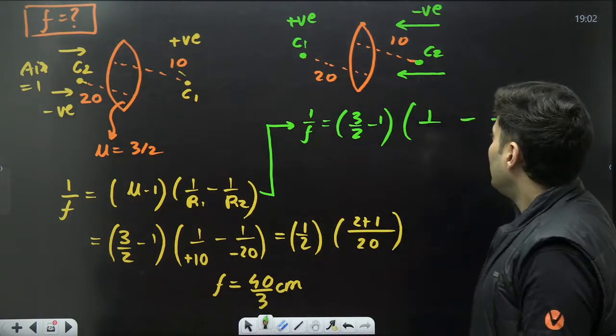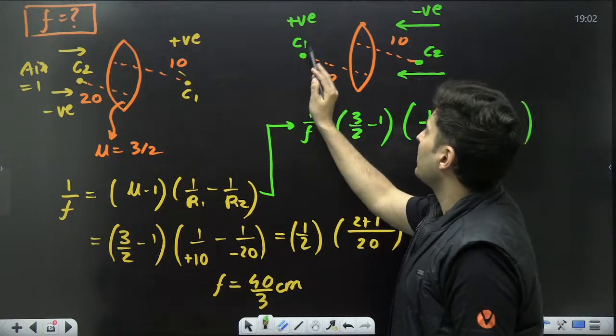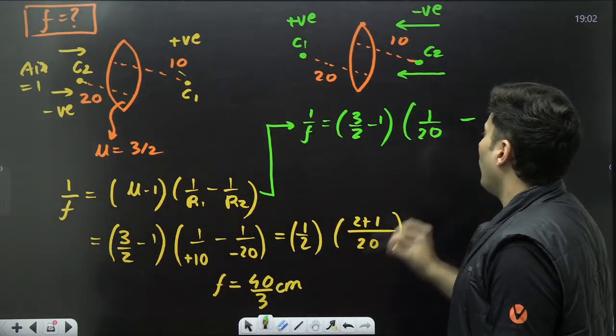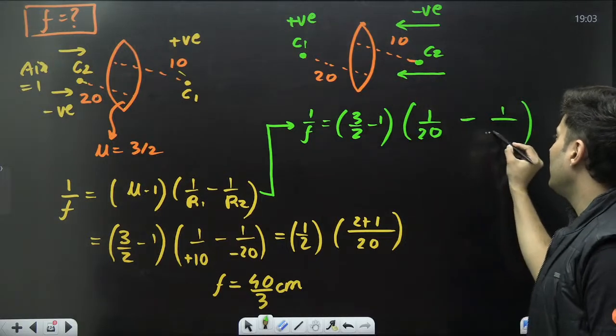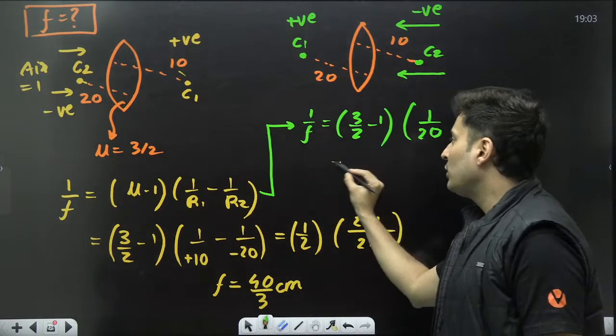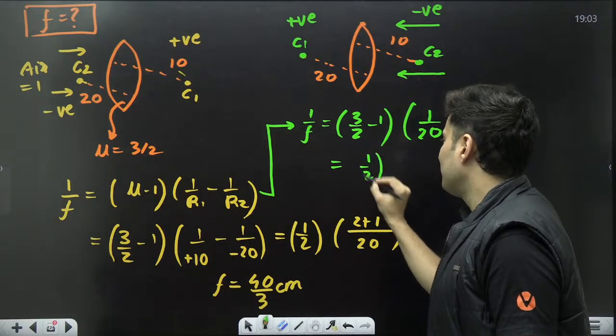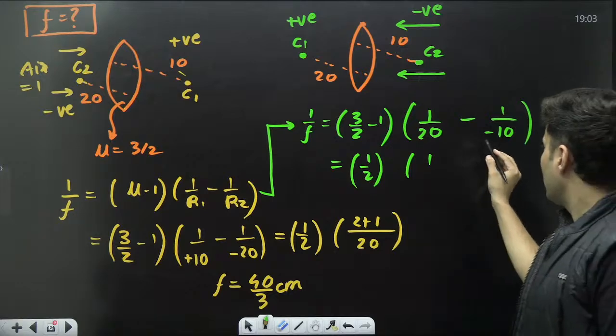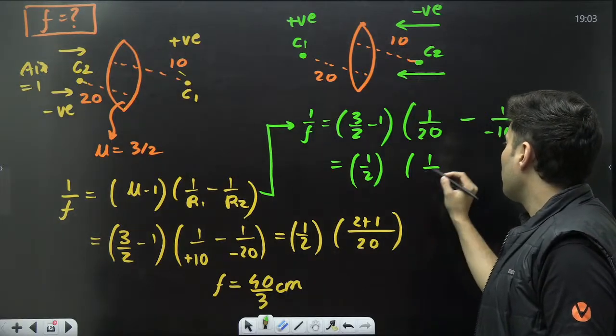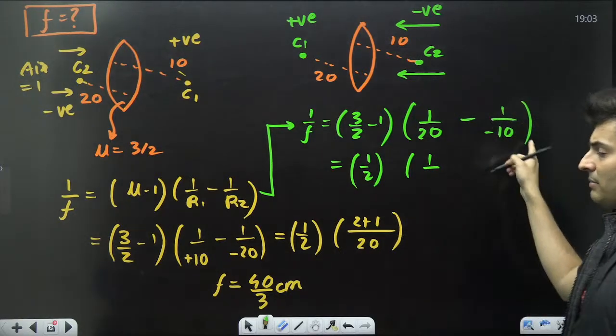What is R1? Look at it. C1 is here, on the positive side, so it will be 1/20. What is R2? That is 10, but it is on the negative side, so minus 10. 3/2 minus 1 is basically half. And 1/20 minus 1 by minus 10, so it will be plus 1/10. The minus will cancel.